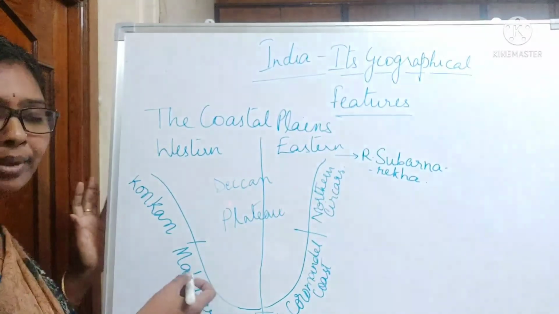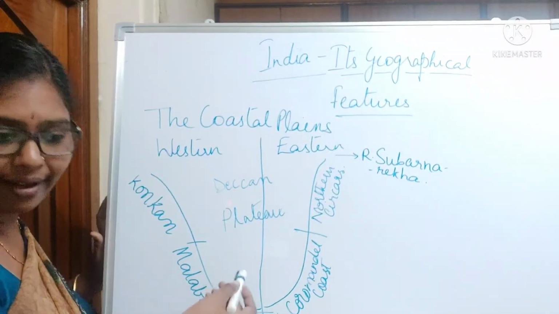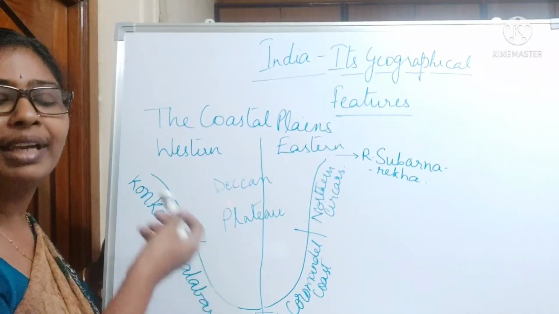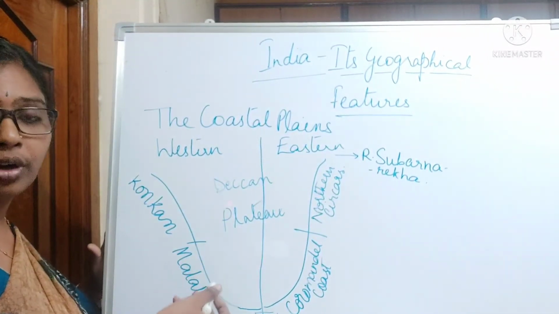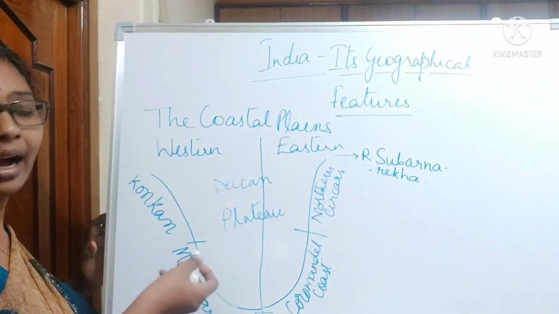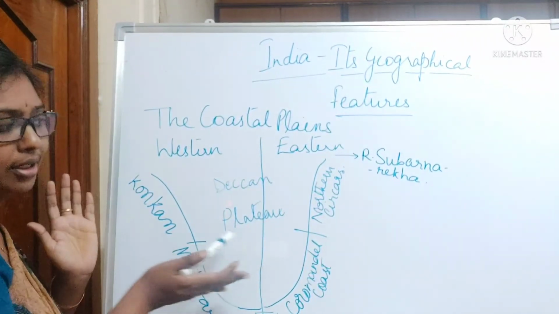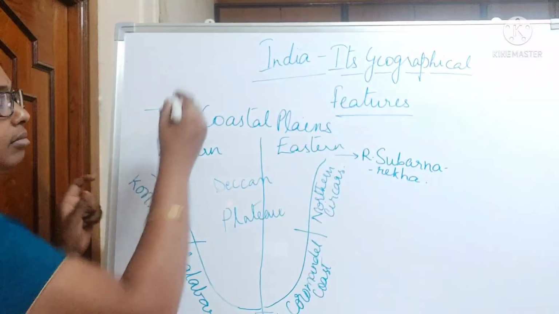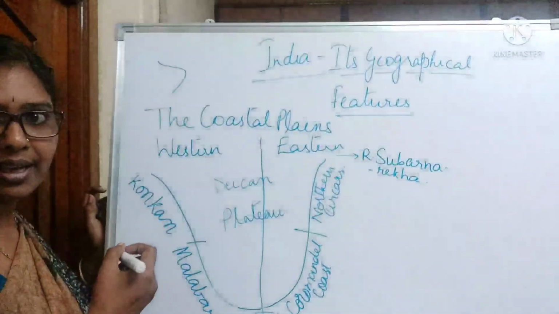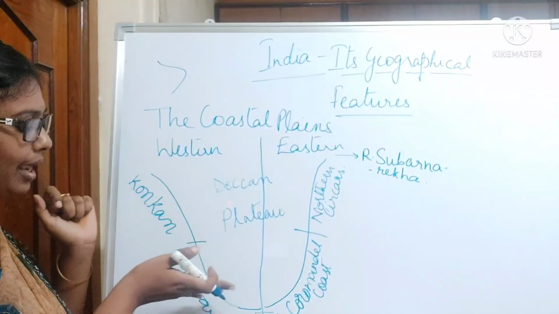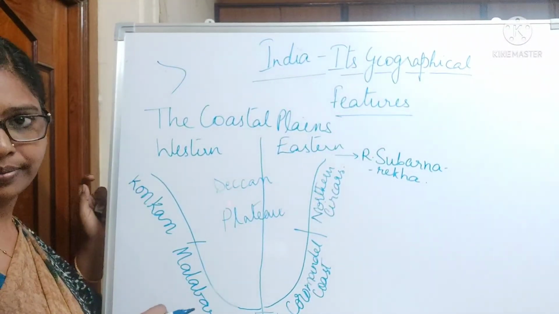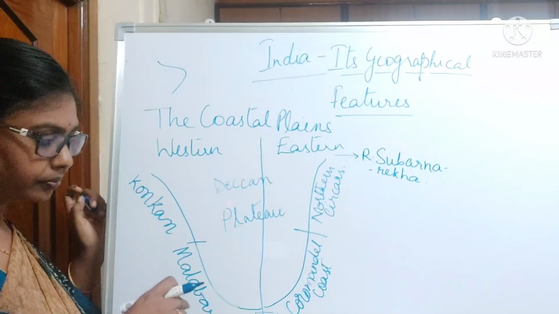So we have so many natural harbors over here. We have backwaters in Kerala, and moreover we have so many indentations. Indentations means you have dents like this. So indentation is more in the Malabar coast, right?